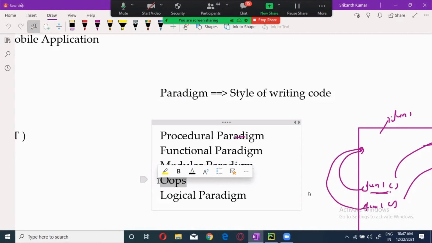OOPS stands on two concepts: one is security and the second is reusability. Now, how do you implement reusability in OOPS?